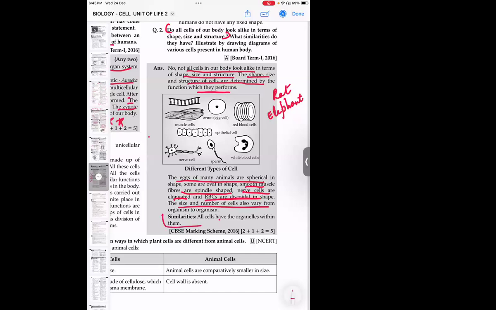One similarity between all these cells is that they all have cell organelles within them. Inside the body, each and every cell, be it the muscle, the spindle or nerve cell, the ovum cell, the sperm cell, all have cell organelles within themselves. That is the similarity.